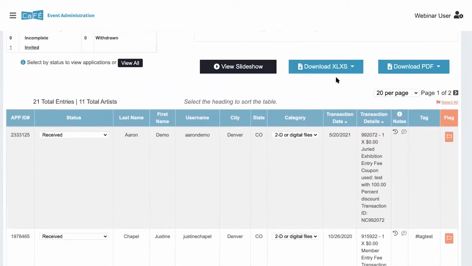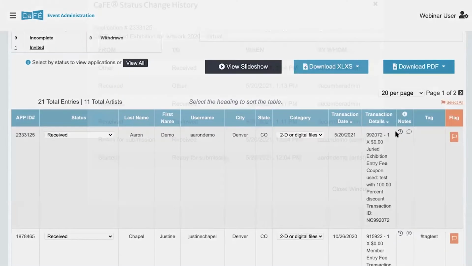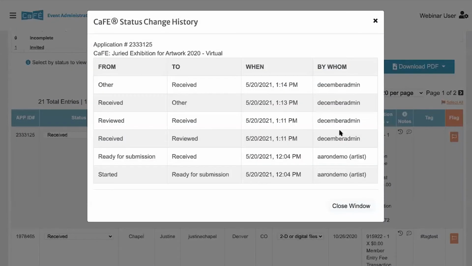A couple other things on this page. We have the notes column like before. However, it doesn't say the actual words add, comment, or view status history. You just have these little icons. If you click the clock icon, you can pull up the status history for this particular application. You can see when the application was moved to a specific status and also by whom. So this could be helpful.